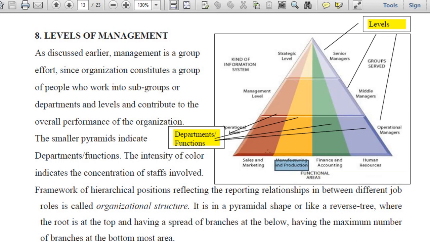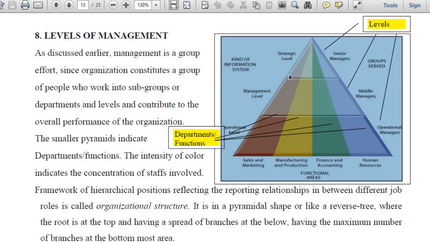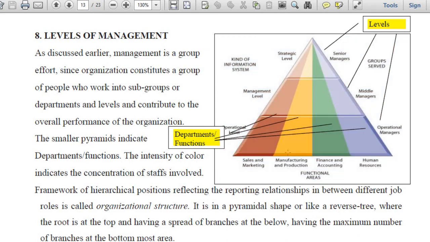So these individual areas, for example, this particular one starting from here till here, this red color, signifies the sales and marketing department. Then this particular area signifies manufacturing and production. This area, the smaller pyramid, shows finance and accounting, and the purple one shows human resource.